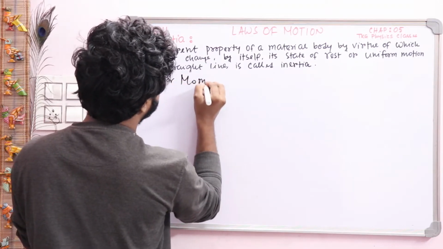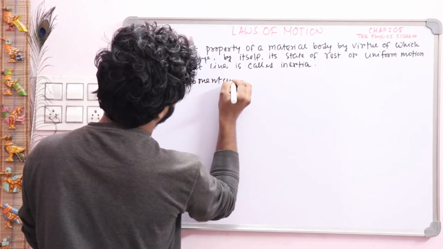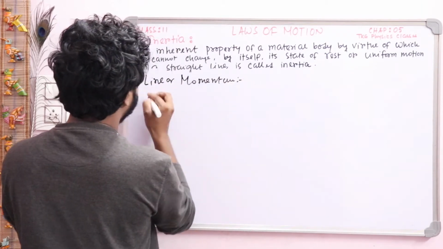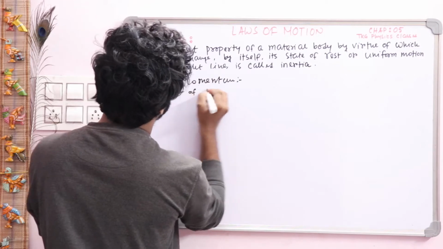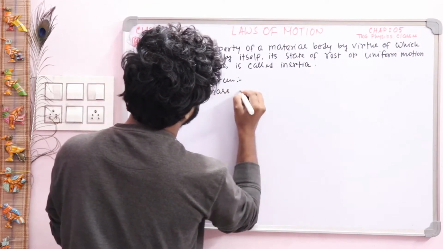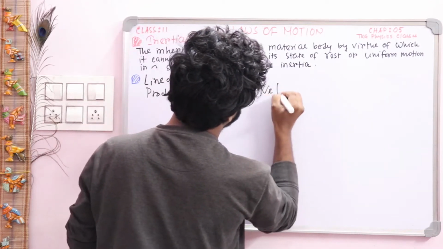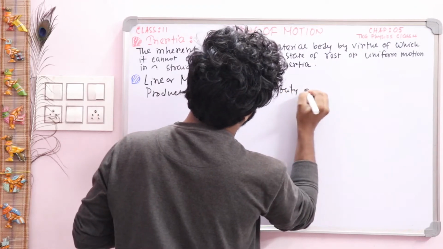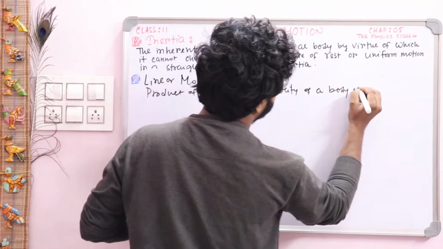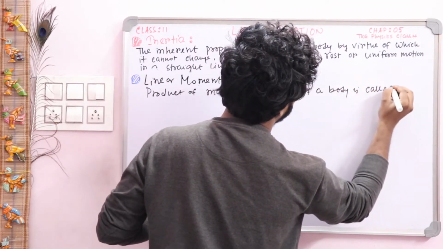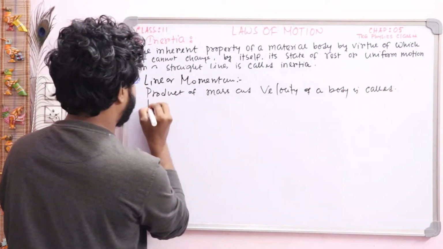Linear momentum: the product of mass and velocity of a body is called linear momentum.